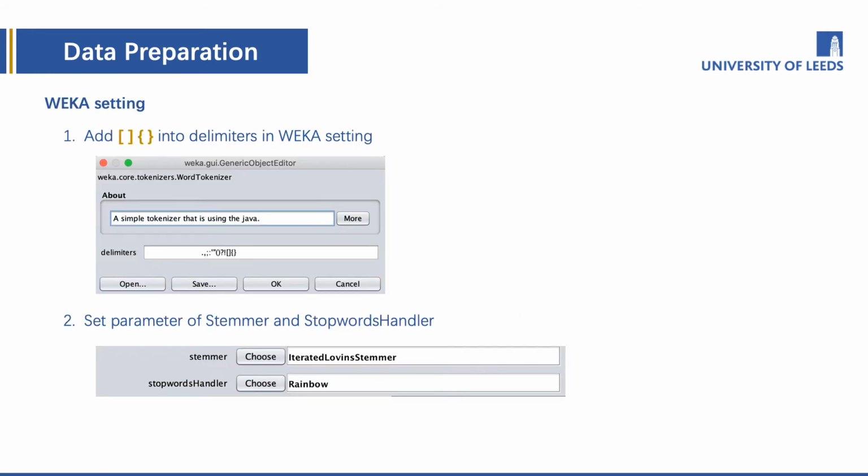And then we change the Weka setting. We add brackets and braces into delimiters and set stemmer as iterated Lovins stemmer to do stemming, and a stop words handler as Rainbow to make the sentence stop in a more sensible way.